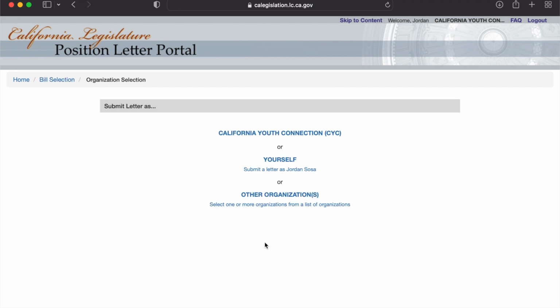So here is where you have the option to submit as CYC yourself, or if you have registered another organization or affiliate you would like to submit on behalf. For today's example, we are going to be showing the steps as an organization, in this case on behalf of California Youth Connection.